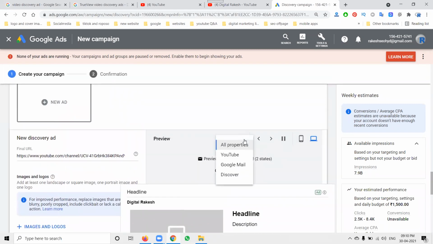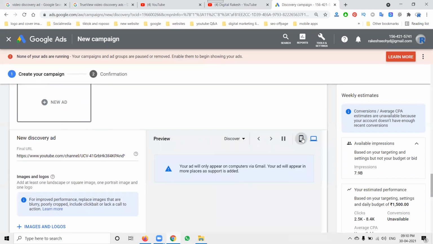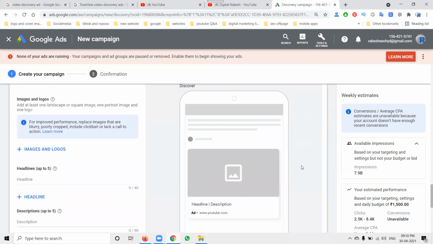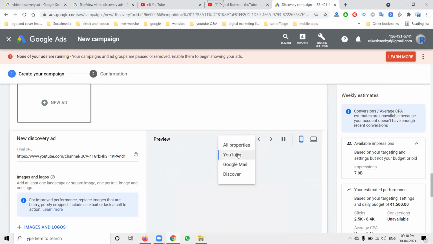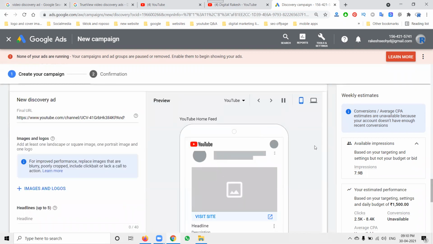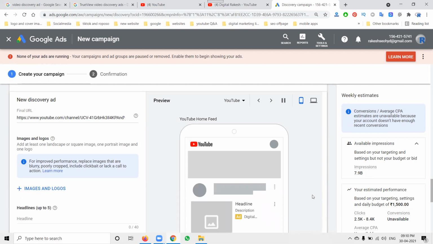Headline. So these are all the properties: YouTube, Gmail, and Discovery. But Discover is visible only on mobile devices. Gmail and YouTube will show to customers on both desktop and mobile devices.